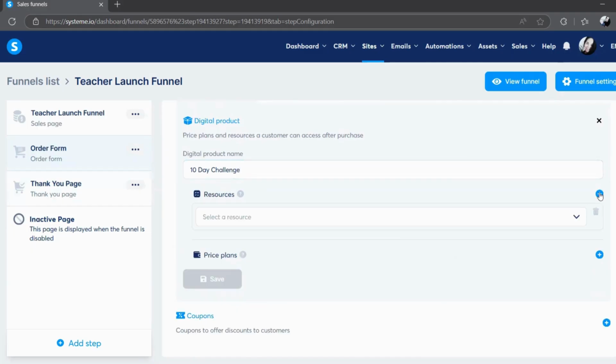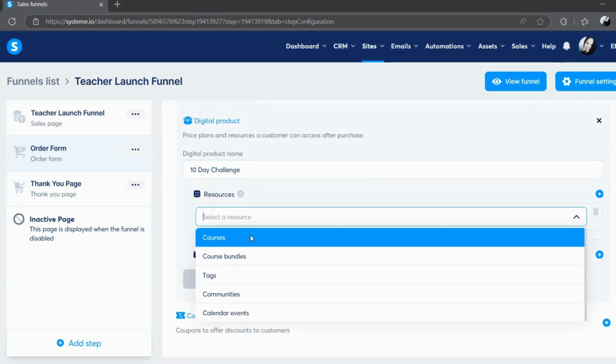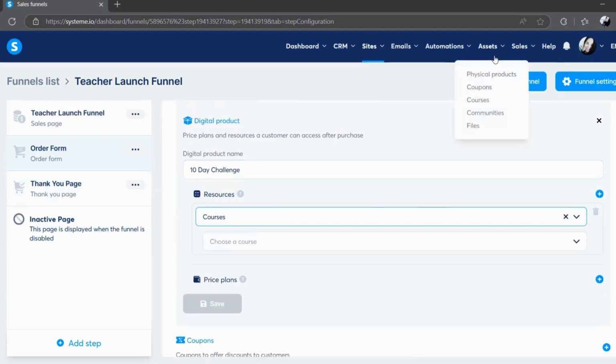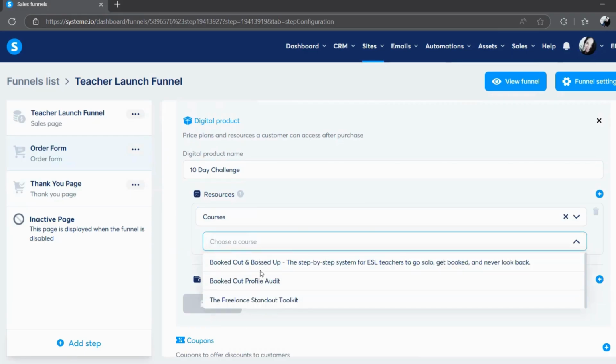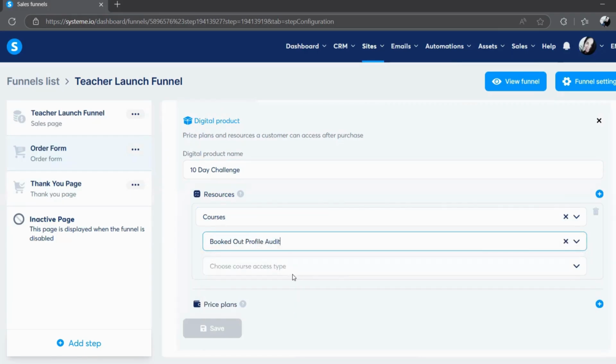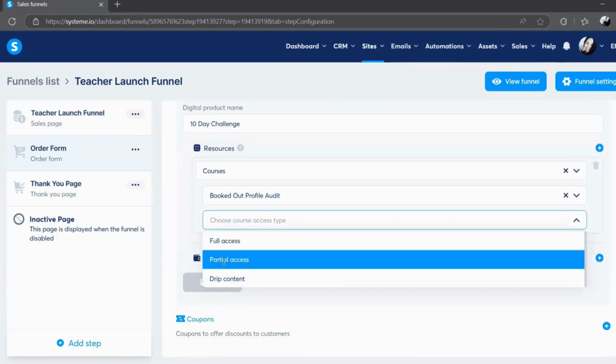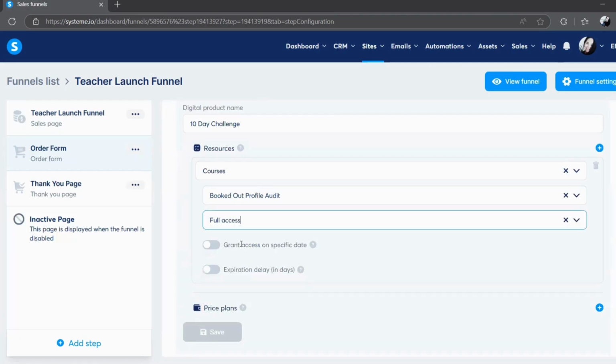Okay, we'll click on resources. This is where you will choose the product that you've created. So we're going to click on courses because you'll add it there in courses. And then it'll show up on this list. You'll just search for it and click it. Okay, and then you can also choose full access, partial, or drip. We'll give them full access. So once they buy the lesson pack or the worksheet or one-on-one lessons, they'll get full access straight away.